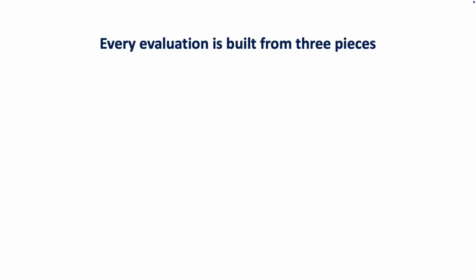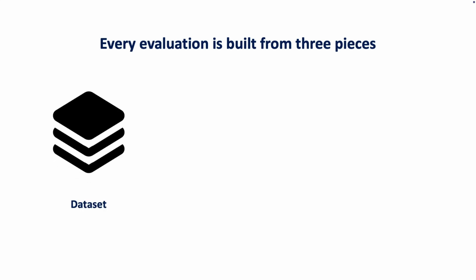The framework defines every evaluation in terms of 3 components. This structure is fixed. It applies to any feature under test, regardless of the task. We'll define each component here because the demo that follows composes all 3 in the same order. First, the dataset. These are your inputs, the prompts you want to test the feature against. Real ones, the kind a user would actually type, and each input can carry an expected value.